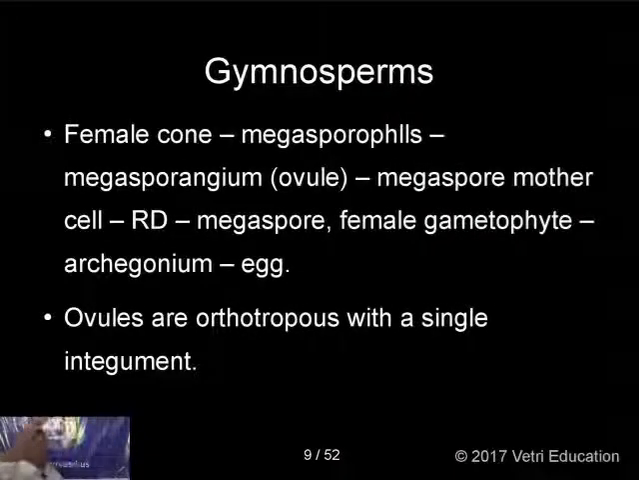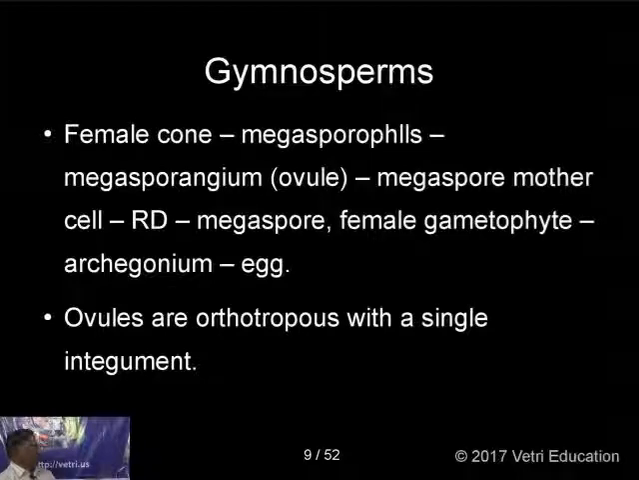In the same way, the female cone is made up of a number of megasporophylls. Each megasporophyll gives a megasporangium, which is also called an ovule; we will see its structure later. Inside, you have many megaspore mother cells. They undergo reduction division and form megaspores. The megaspore is the female gametophyte. It gives archegonia, a number of archegonia. Each ovule will have many archegonia, and I will tell you the archegonium structure next.